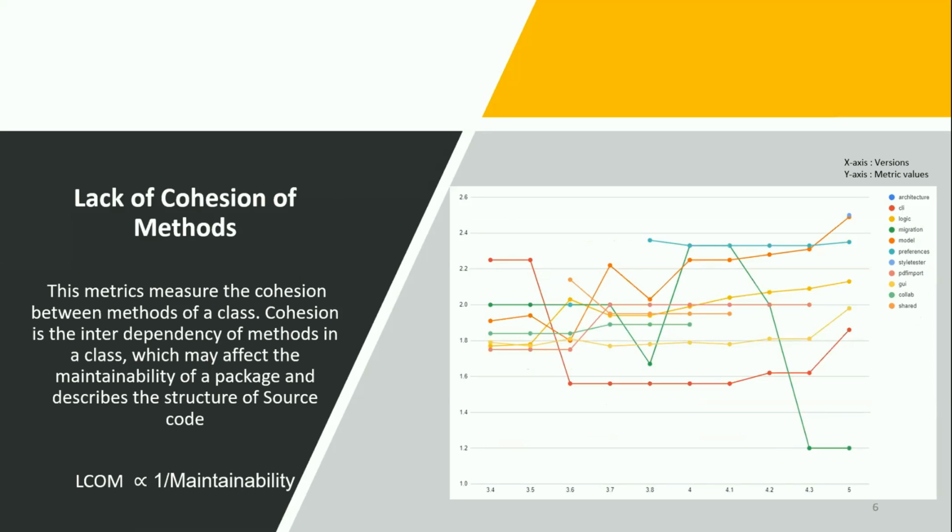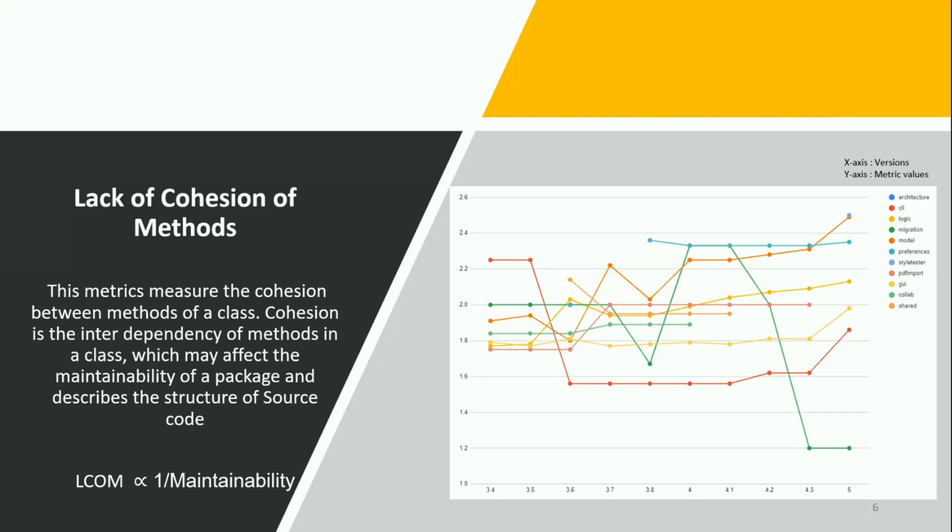From the graph, we can't really say which packages are less maintainable and highly maintainable, but the only thing is the package called CLI, whose values decrease drastically and then maintain a constant value and slightly increase over the newest versions. So we can say that this package is